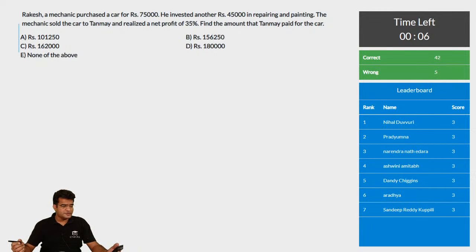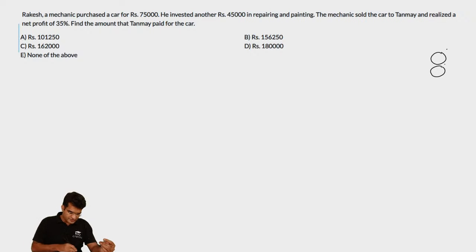As I have told you, this is a very easy question, but I felt this is a question that will set up the stage where people will look forward to these kinds of streams. So I didn't want to start with a very difficult question. I actually wanted to start with a very easy question. That's the reason I chose this. And it is quite heartening to see that 73 people have gotten this question correct. So let us try to answer this question. 73 people have gotten this correct and 20 people have gotten this wrong. That is okay. Let us try to answer this.